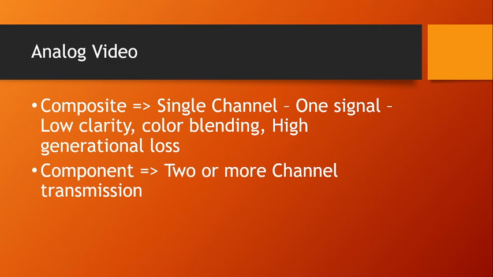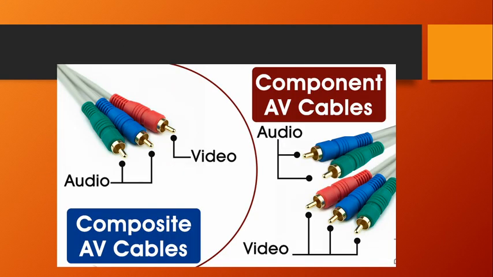Composite video represents a single channel. That is, in one channel, we embed both audio and video. So it results in low clarity, color blending, and high generational loss. Whereas in component video, there are two or more channels for transmission. We can understand this with a picture. Here, the audio and video are put together as a single channel, whereas here both the audio pins are put together as a separate channel and all the three video pins are put together as a separate channel. So it provides better quality than composite video.